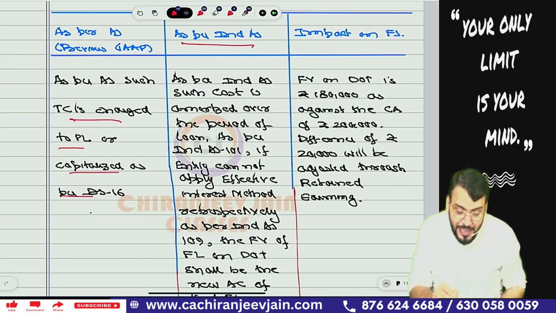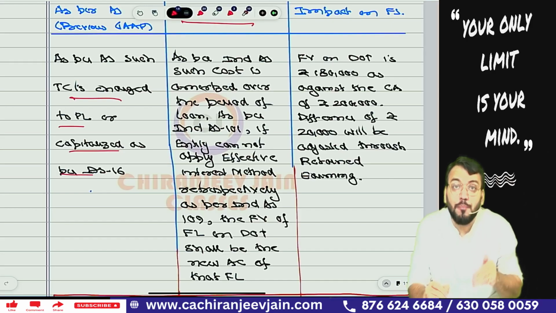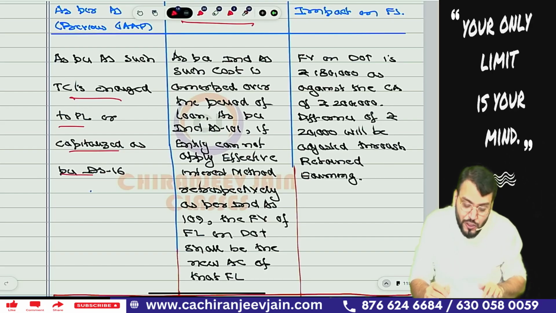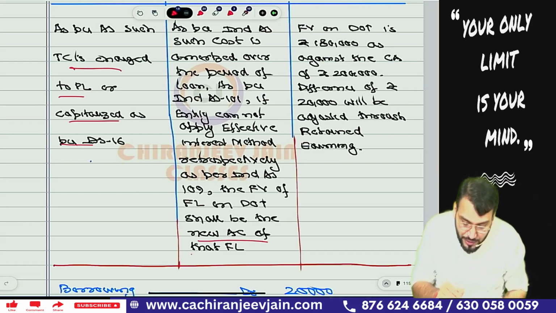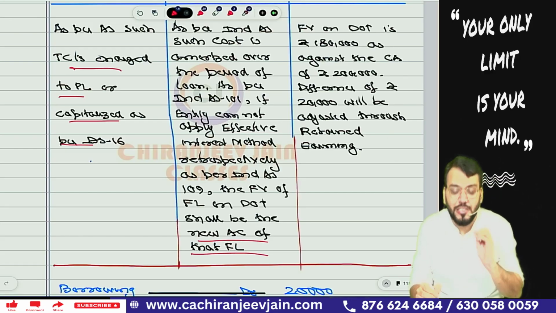And as per Ind AS 101, if the entity cannot identify the effective interest rate or cannot adopt the effective interest rate retrospectively, then Ind AS 101 says that you can consider the fair value as the deemed amortized cost on the date of transition. So it will be the new amortized cost of that financial liability on the date of transition.